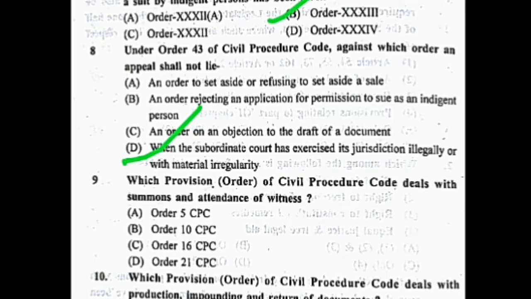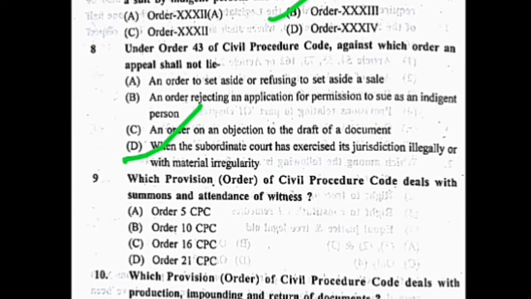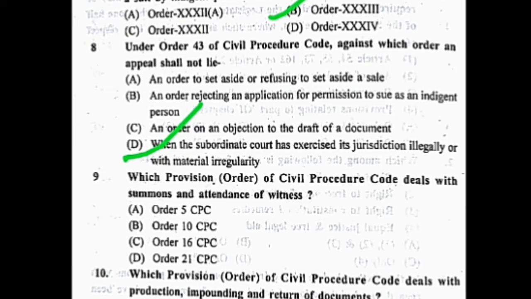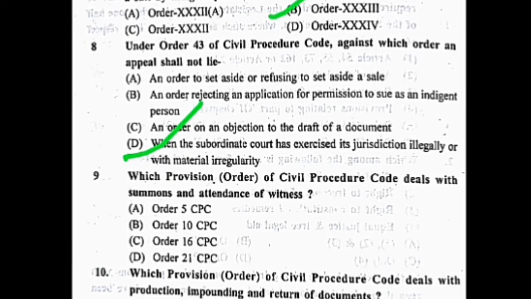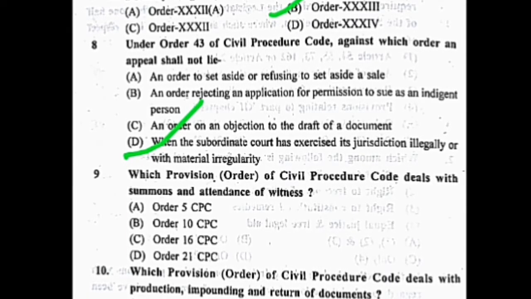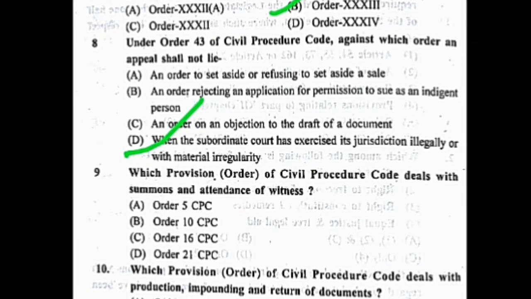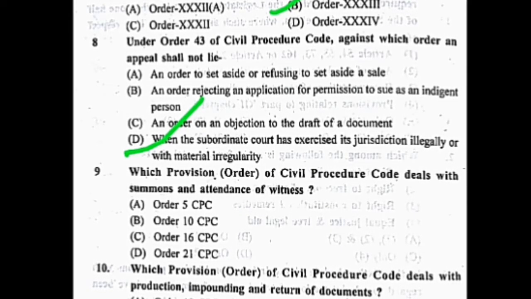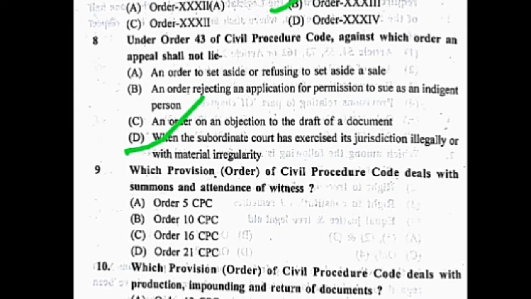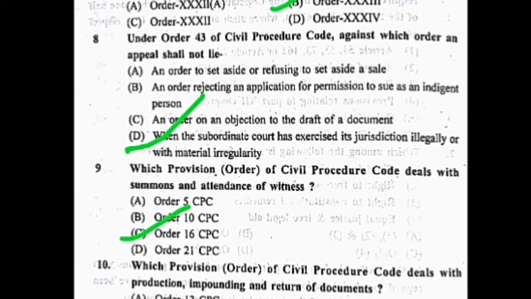Now question number 9. Which provision or order of the CPC deals with summons and attendance of witnesses? Your options are A, Order 5 CPC; B, Order 10 CPC; C, Order 16 CPC; and D, Order 21 CPC. So the correct answer is C, Order 16 CPC.